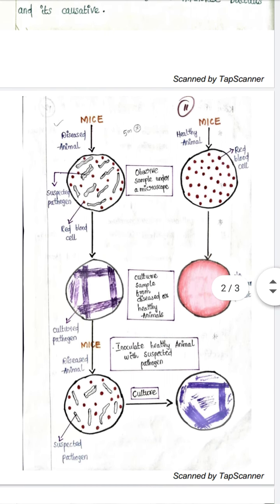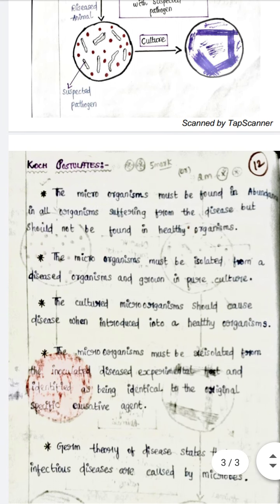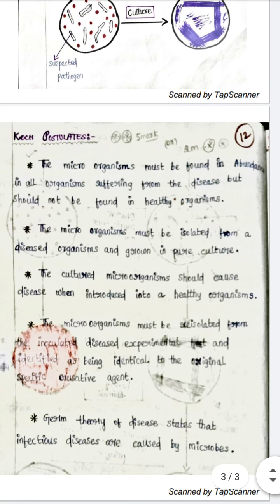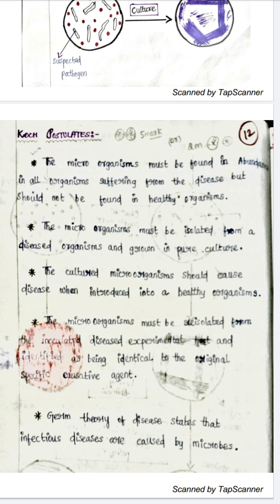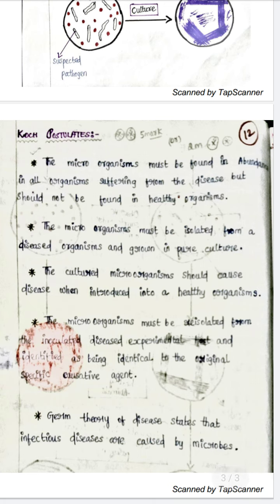Okay, so this is the diagram to explain the Robert Koch postulates. First we will discuss what the Koch postulates are, then we will look at the diagram. The postulates go like this. The microorganism must be found in abundance in all organisms suffering from the disease, but should not be found in healthy organisms. His postulates, we can say, are rules.